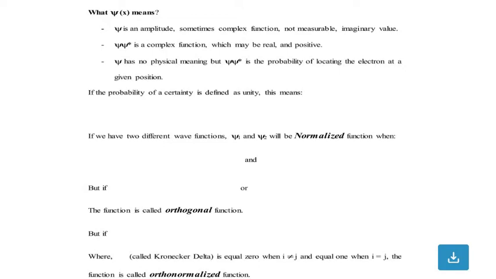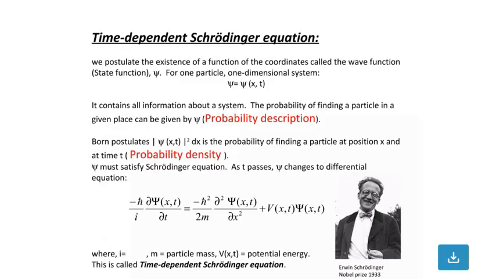If the probability of certainty is defined as unity, this means that if we have two different wave functions, psi 1 and psi 2, they are normalized functions, and the functions are called orthogonal functions. But where the Kronecker delta is equal to 0 when i is not equal to j and equal to 1 when i is equal to j, the relation is called orthonormalized functions.